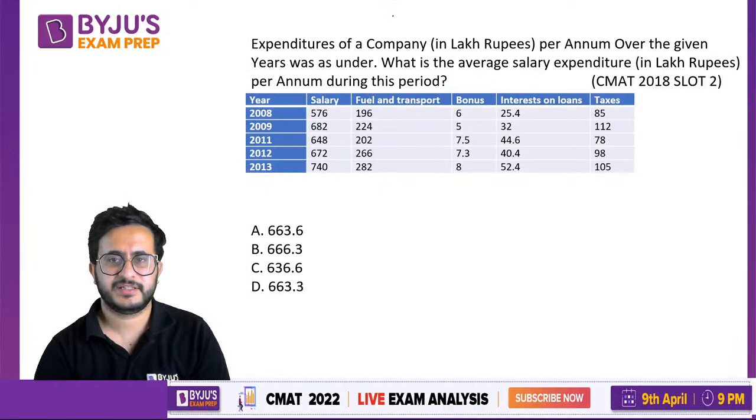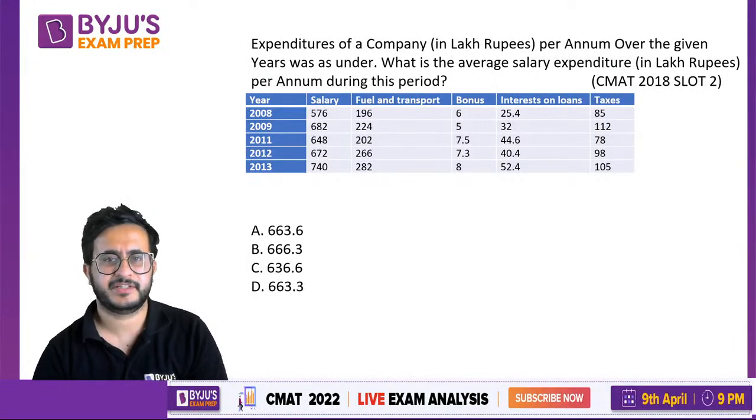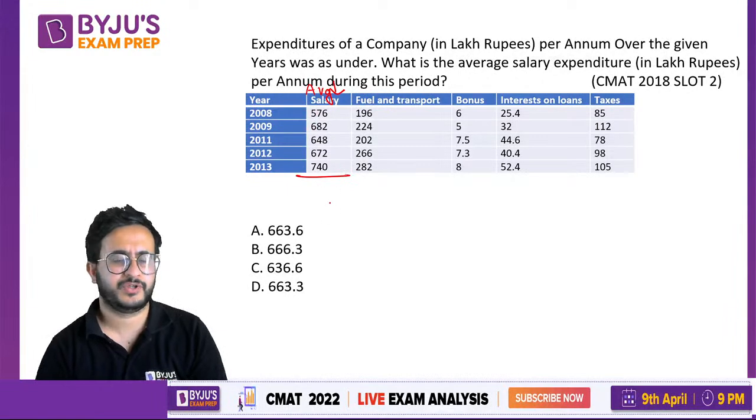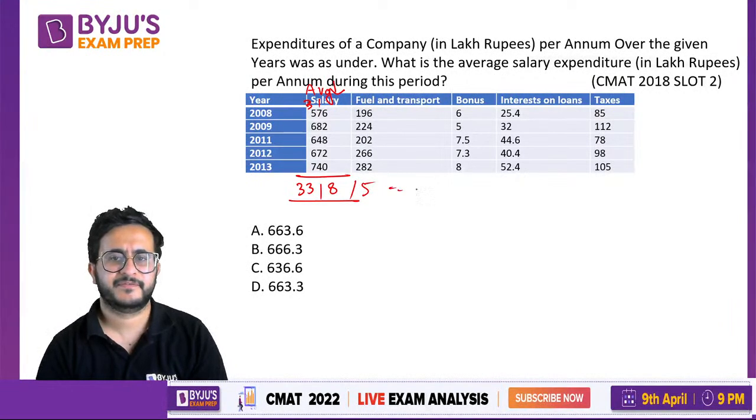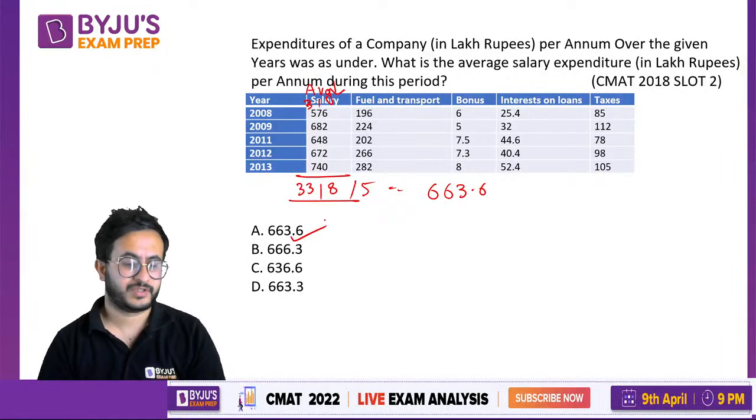So what it is asking, it is asking the average salary expenditure per annum. Okay, so these are the salary expenditure. You have to find the average of this. Okay, so average means this total divided by 5. Okay, so if you add this 16, 18, this you will get as the total. Okay, divided by 5, you will get 663.6. That is your answer.